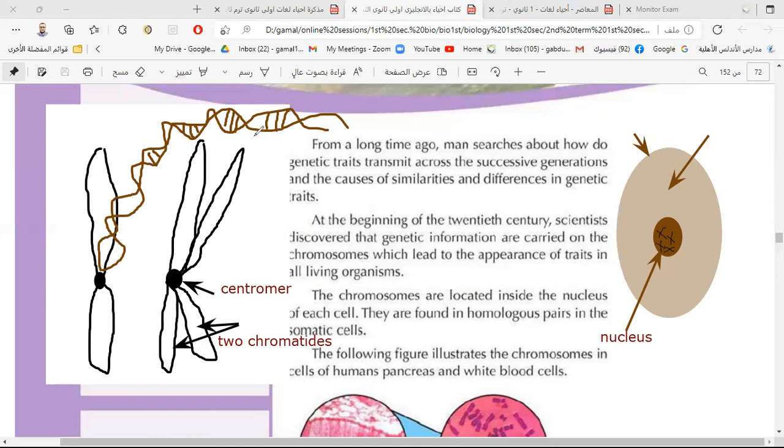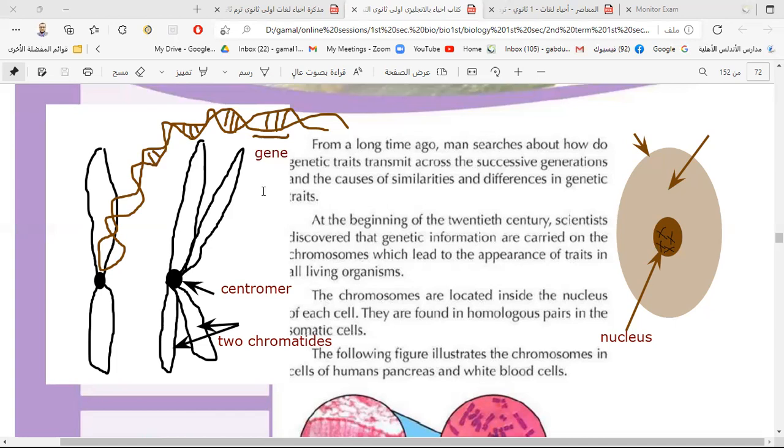Here, this part is called a gene. This part of DNA is called what? It's called a gene. So the gene is a part of what? Of DNA. It represents a certain arrangement of nucleotides. It is like a code. The gene is a part of DNA.